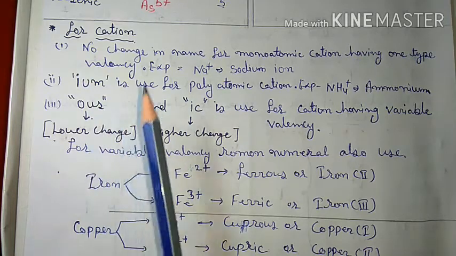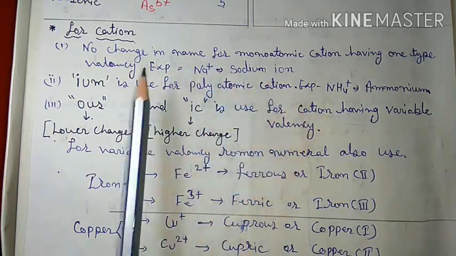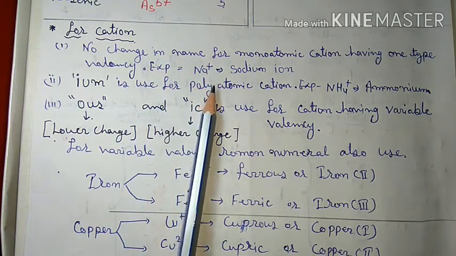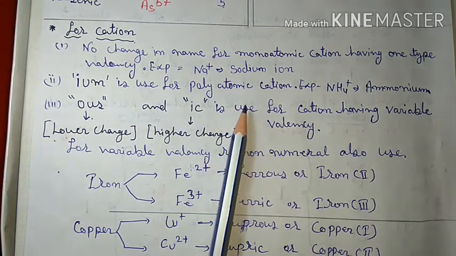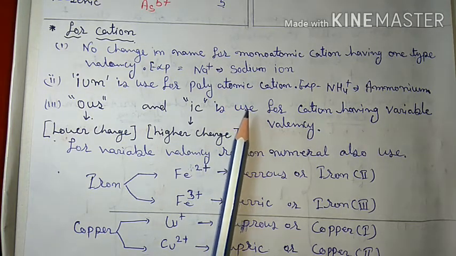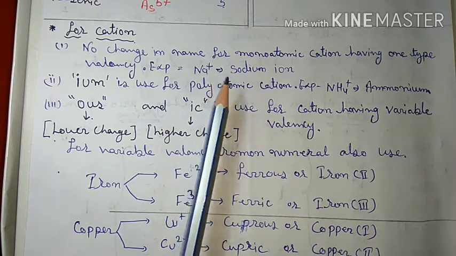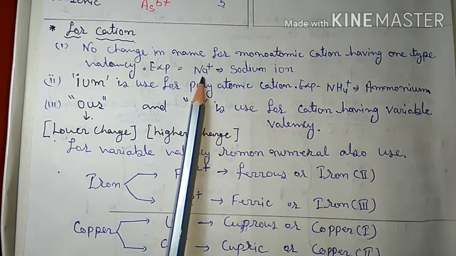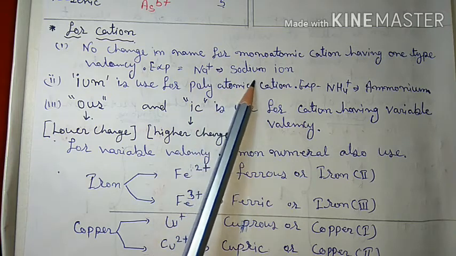First, there is no change in the name of a monoatomic cation having one type of valency. If it is only one type of valency, that means it is not having variable valency. Only one type of valency and monoatomic, then there is no need to change its name. For example, Na plus, Na shows only one valency, that is plus 1, so its name is sodium ion.